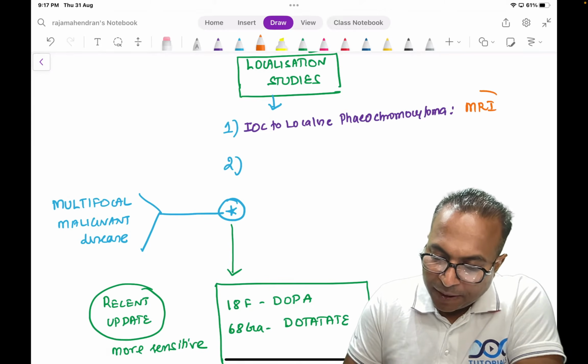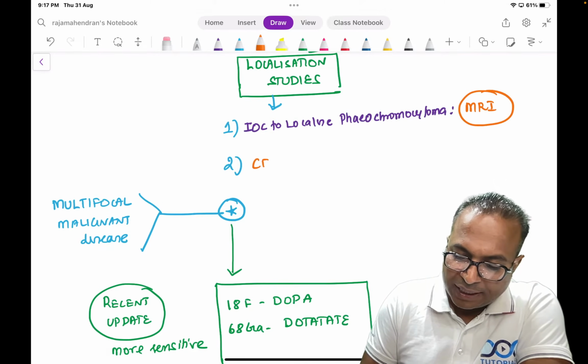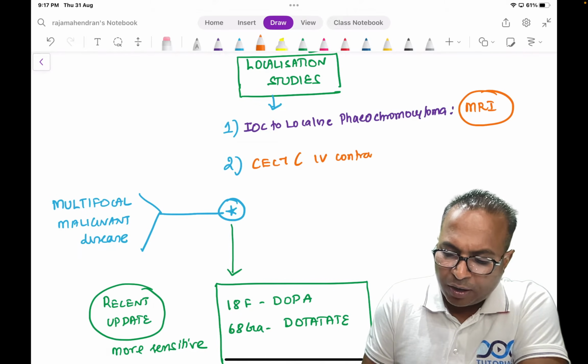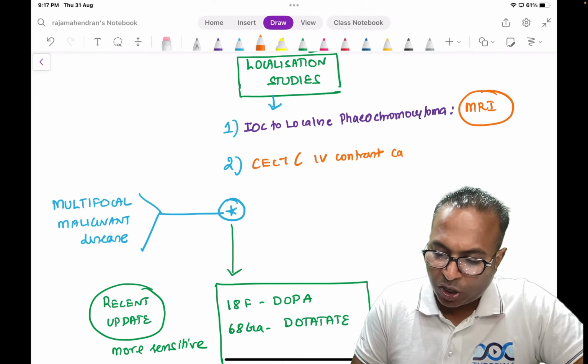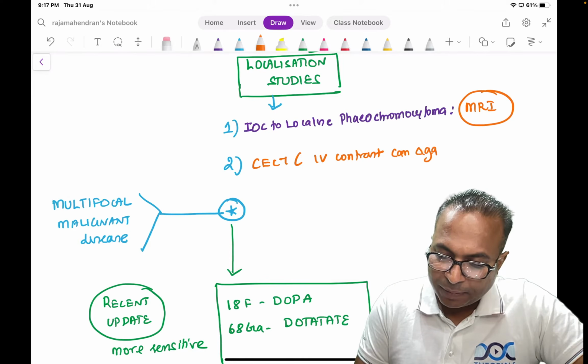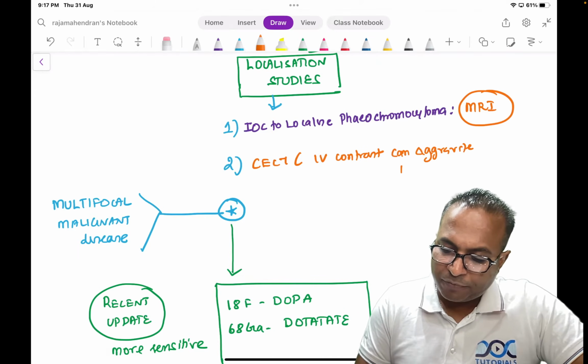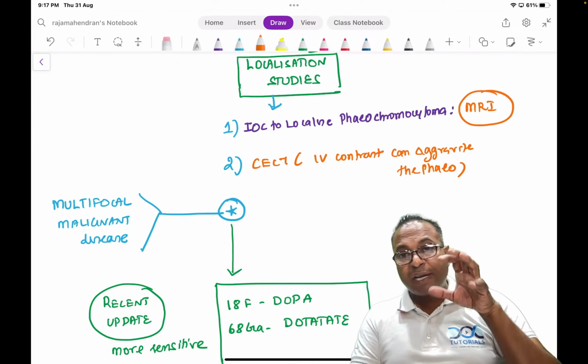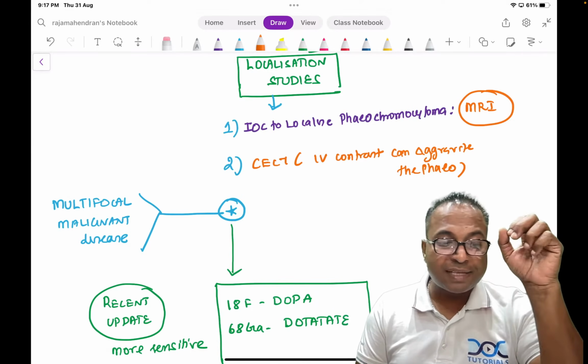MRI. MRI is better than CECT because IV contrast is very complicated. IV contrast can aggravate the phaeochromocytoma. Therefore, CECT is not advised. So, better answer is MRI.